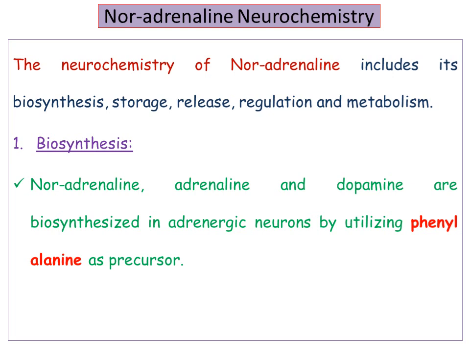biosynthesis of noradrenaline. The noradrenaline, adrenaline, and dopamine, all these three neurotransmitters are generally named catecholamines, also named biogenic amines. These biogenic amines are synthesized in adrenergic neurons, especially in the presynaptic nerve terminal, majorly by utilizing the precursor known as phenylalanine. We get this phenylalanine from various food sources. That phenylalanine is utilized for the biosynthesis of noradrenaline.